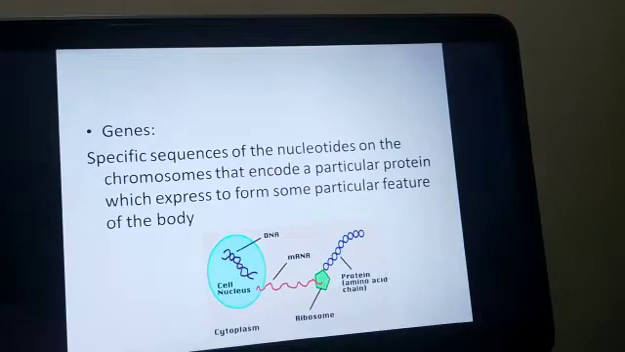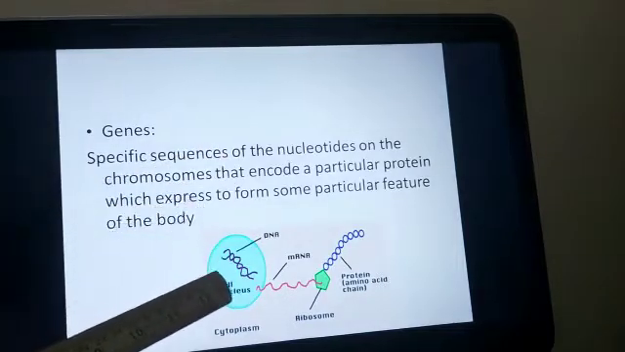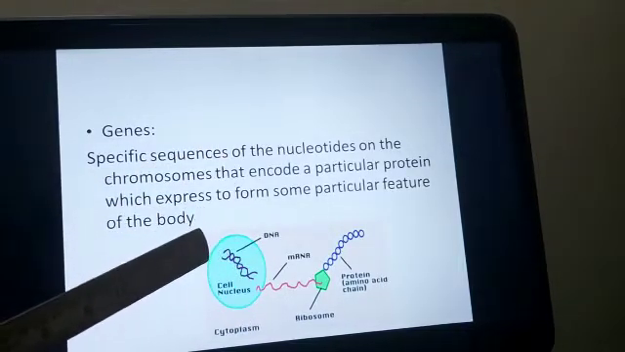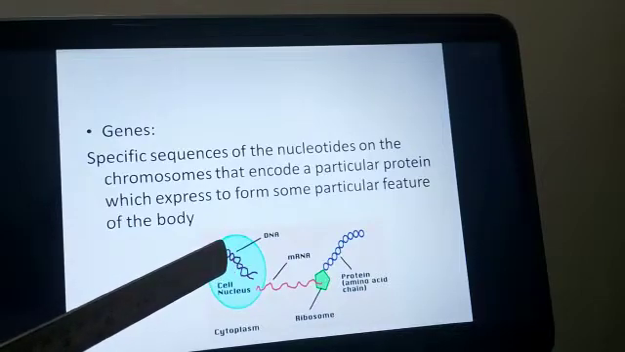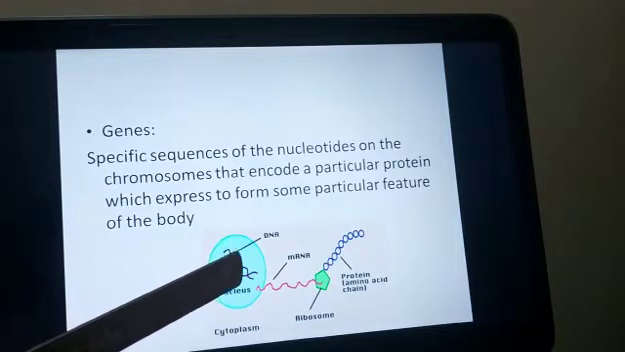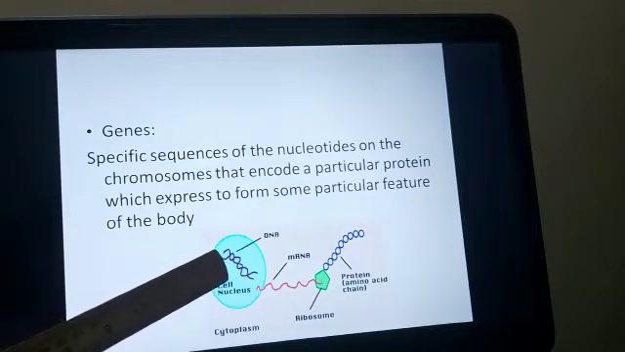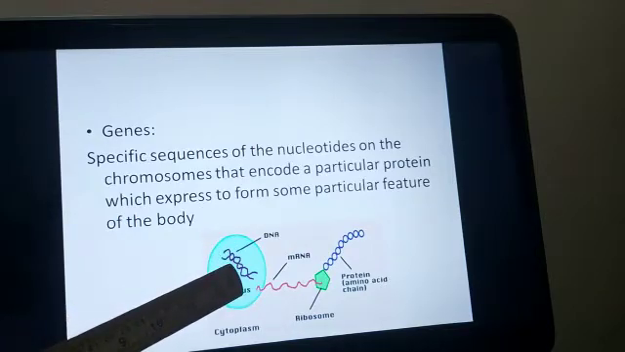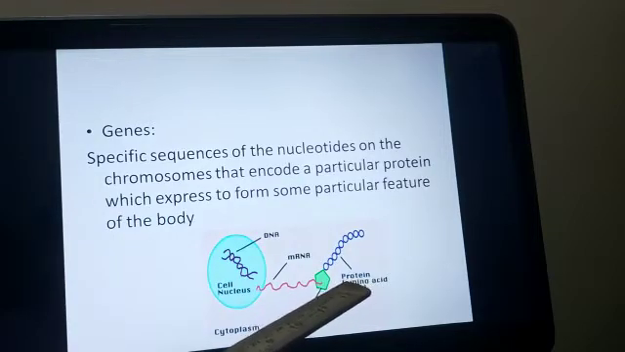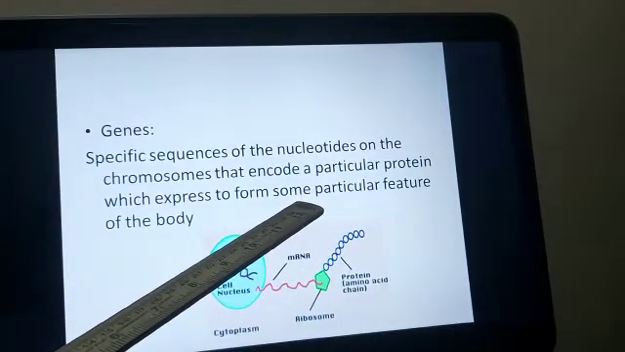Genes are specific sequences of nucleotides on a chromosome that encode a particular protein, which is expressed in the form of some particular feature of the body. Now here you can see a diagram in which you have the cytoplasm, and this is a nucleus, and inside the nucleus you have the DNA present. This DNA is made up of nucleotides, and the segments of nucleotides make up a gene. This gene is responsible for making the gene product, and the gene product is the protein. And this protein is responsible for giving some particular feature of the body.